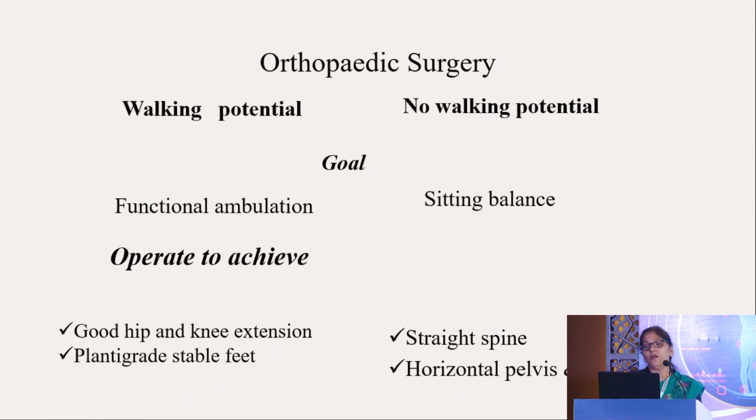So then orthopedic surgery, what are the goals? The goal is, if the child has a walking potential, functional ambulation is the goal, and we operate to achieve a good hip and knee extension and plantigrade stable feet. And for those children who do not have a walking potential, the goal is to achieve a good sitting balance. They should have a straight spine, horizontal pelvis, and stable hips. That's all we want, okay?